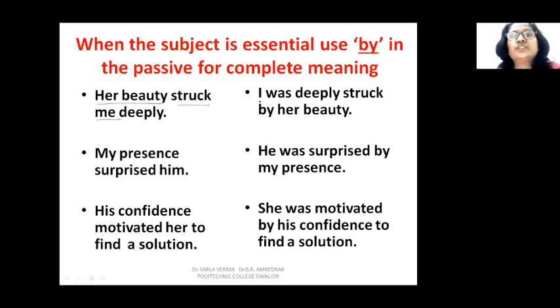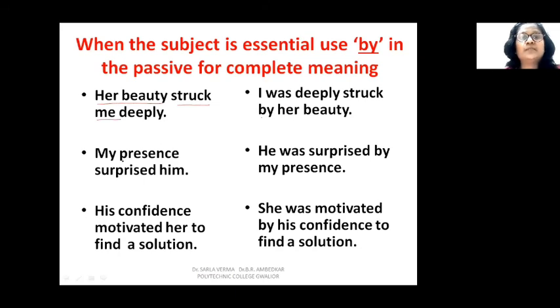If you want to change it, let's try changing it. Me becomes I as the subject. So, I was deeply struck. But if you drop the agent, if you don't say by her beauty, the meaning is not complete. So, I was deeply struck by her beauty. You have to mention the agent. This subject, her beauty, changes its form with by. Okay, so I was deeply struck by her beauty.